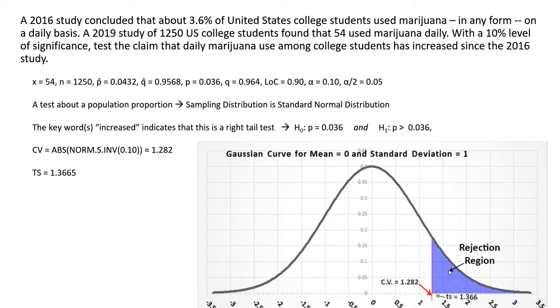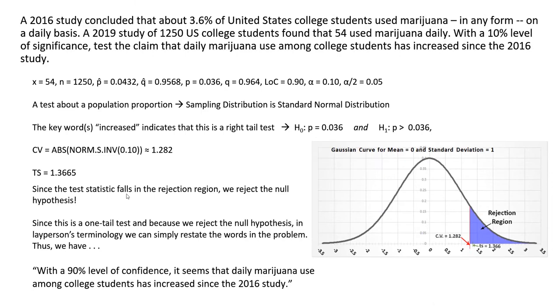My rejection region is right here. Critical value begins here. My test statistic barely falls in, but does fall into my rejection region, which means in this case, I reject the null hypothesis. Since the test statistic falls within the rejection region, we reject the null hypothesis. So we reject now what we had known to be truth, which is that 3.6% number.